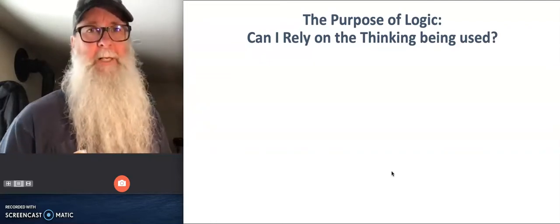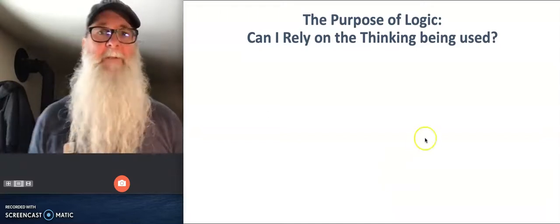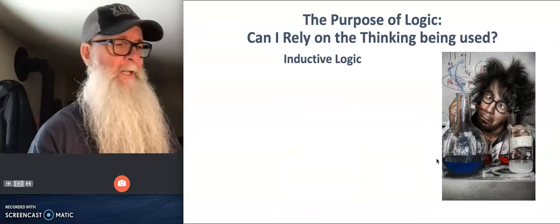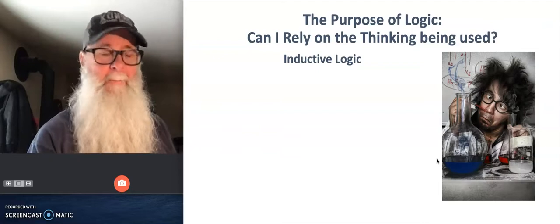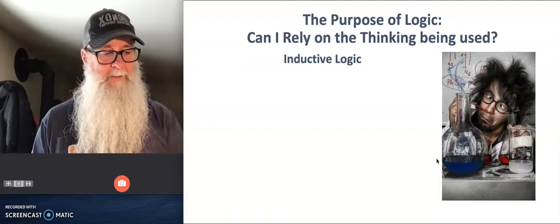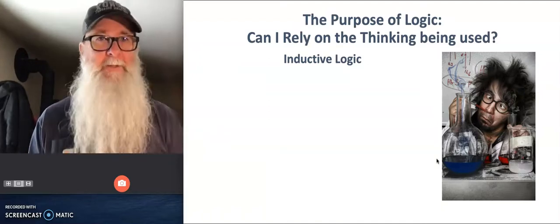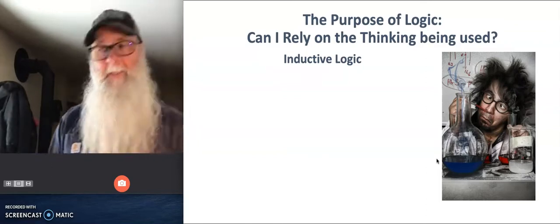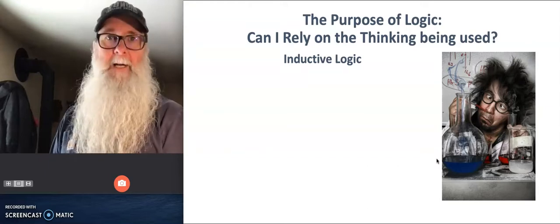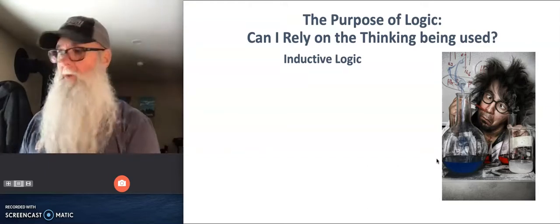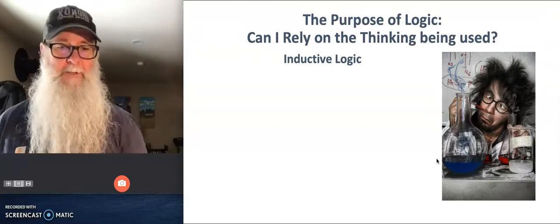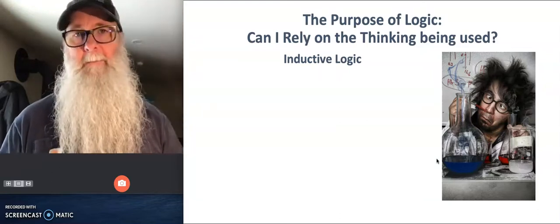And there are different types of logic, and you know a lot of them already. In fact, one of them you use every single day, multiple times. It's called inductive logic. This is the kind of logic that you might use in your biolab or your chem lab. You do an experiment on some bacteria. You put a substance on the bacteria and you watch to see what happens, and you do it again and you start to notice a pattern. You think to yourself, boy, every time I put this substance on this bacteria, the bacteria dies. And so then you would draw a conclusion. You draw a conclusion that reflects new knowledge about the world and the way that it is. You might draw the conclusion that this substance is toxic to that particular bacteria.